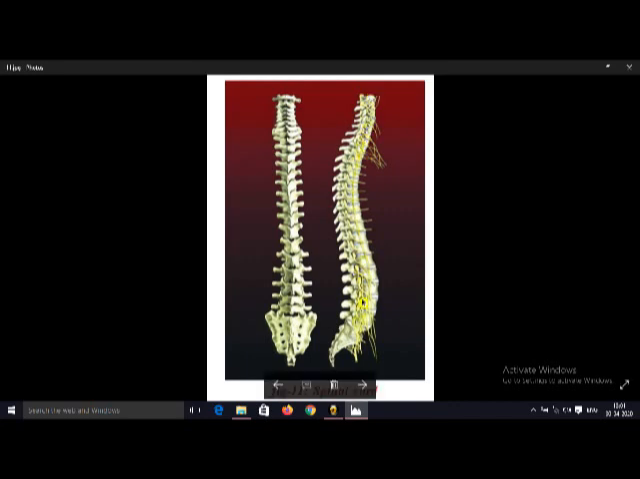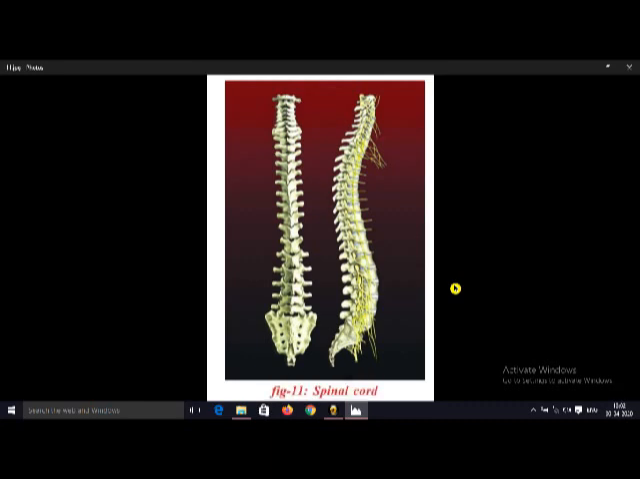The outer side of the spinal cord is in white color, and towards the center it's in gray color. It is reversed to the brain. When we observe the brain, the outside of the brain is in gray color, and in the middle it is in white color. But in the spinal cord, the outer side is white in color, and towards the center it is in gray color. The spinal cord also performs very important functions in the nervous system.